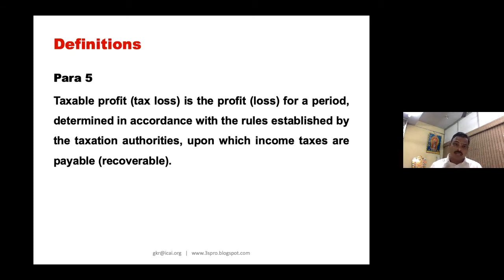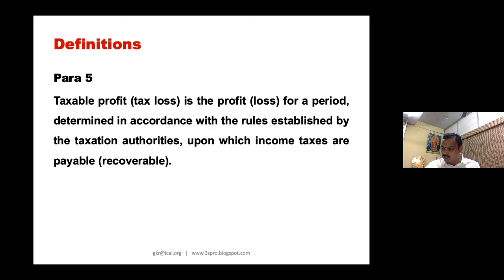Taxable profit is arithmetic where you do the mathematics, plus and minus, to arrive at your taxable profit, upon which income taxes are payable. So that is taxable profit, using your memorandum of computation of income.